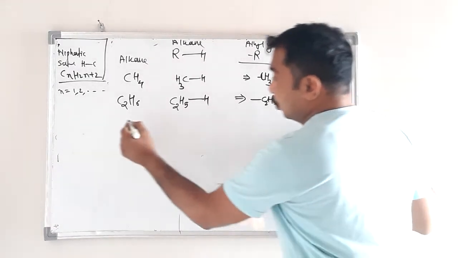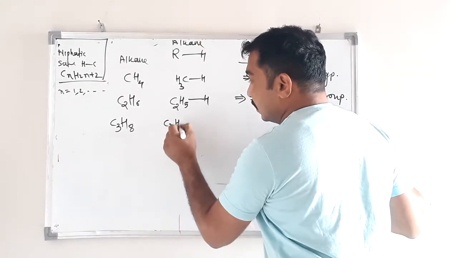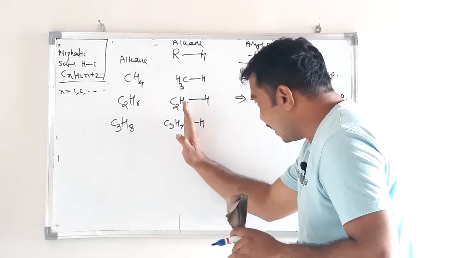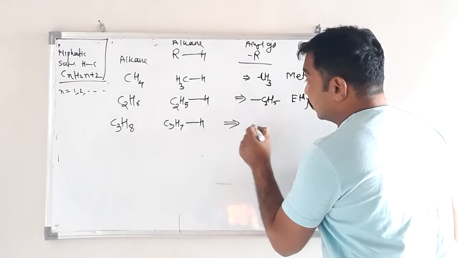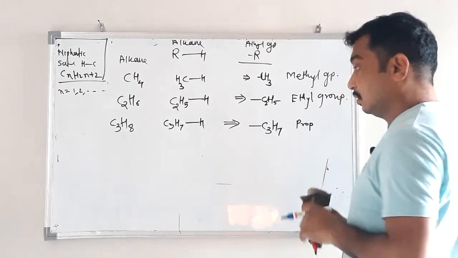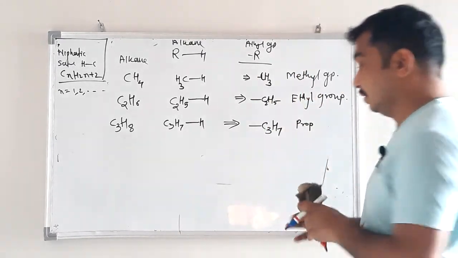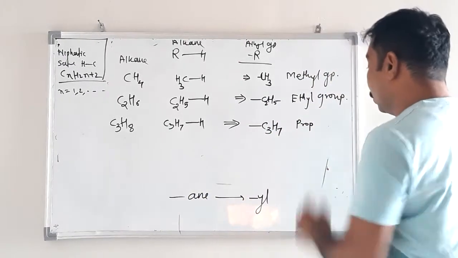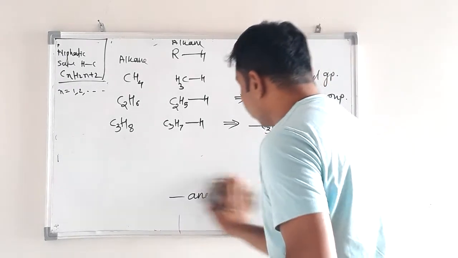Okay. Propane, C3H8, C3H7-H. We just have to separate one hydrogen only from the alkane. So C3H7, that is prop. How is the name of the alkyl group obtained? By removing A and E. Just remove A and E, and to this add YL. Propyl group. Okay, very simple.